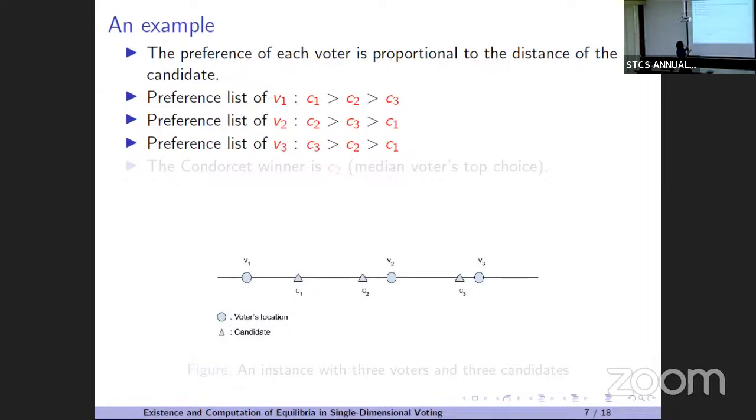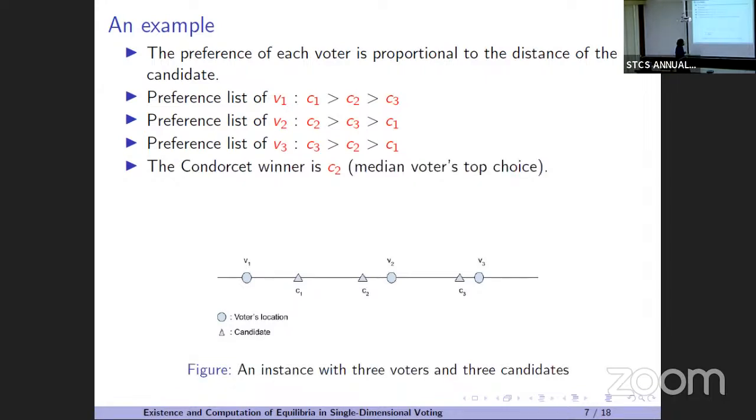So V1's preference is C1, then C2, then C3, and V3's preference is C3, C2, C1. For V2, as it's proportional to the distance, the top choice is C2, and then C3 is closer than C1, so C3 and then C1. That's it. So it's a single peaked preference profile.